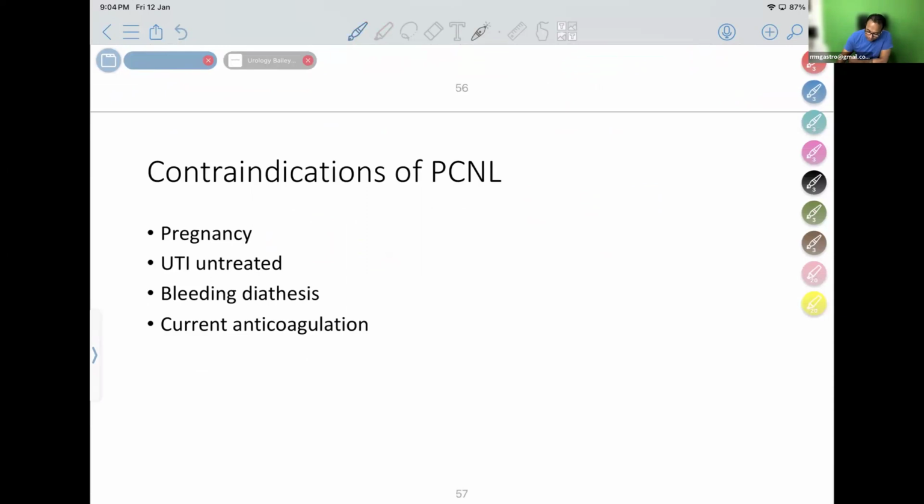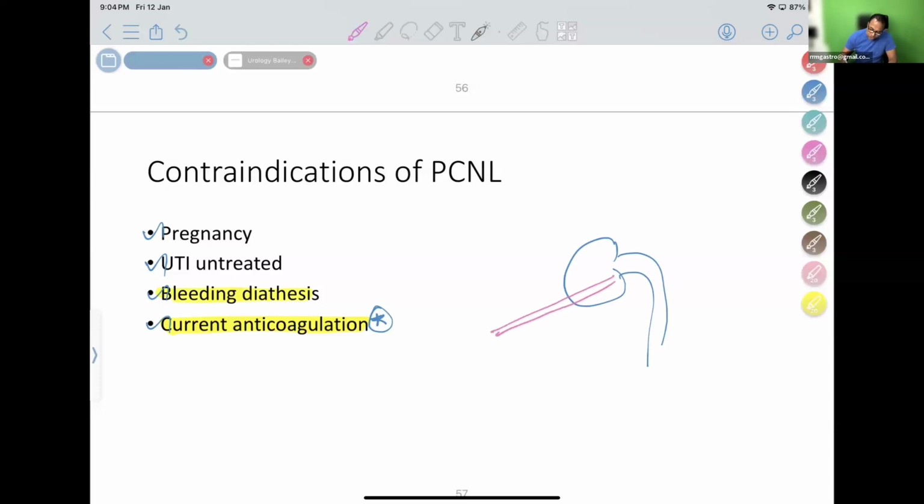So when should I not do PCNL? In pregnancy, when there is an infection, a bleeding disorder, or when the patient is on anticoagulation therapy. When the patient is on anticoagulation therapy or has bleeding disorders, please understand the very dangerous complication that can happen: when I'm trying to enter the kidney, I may injure the renal artery or renal vein.